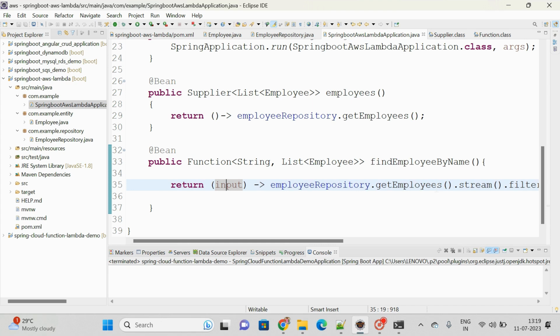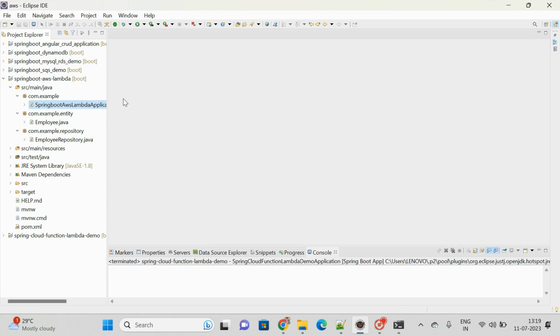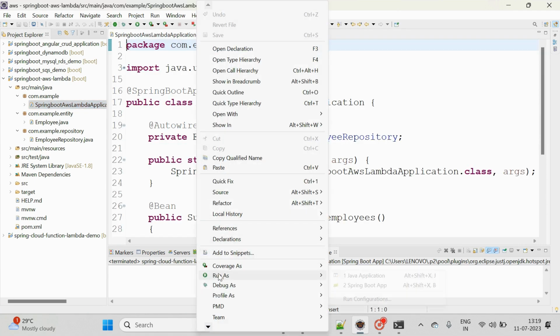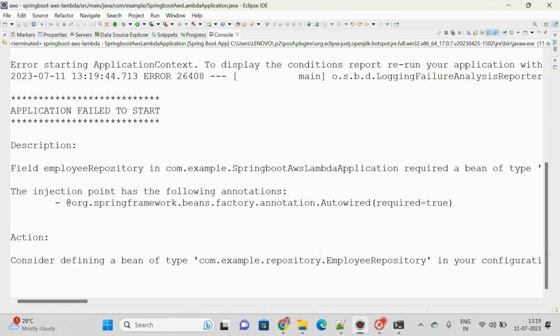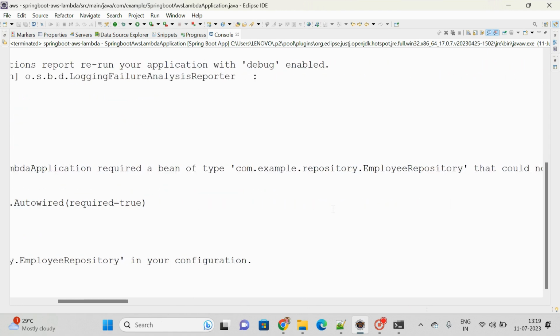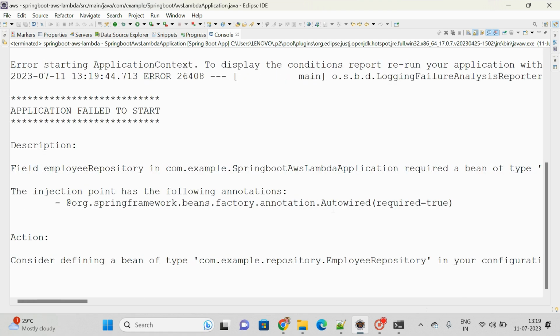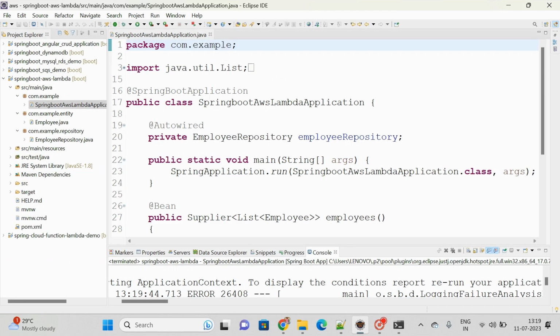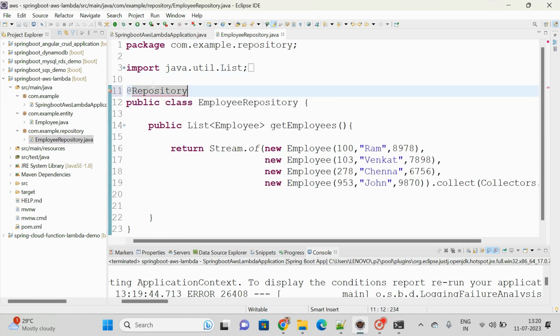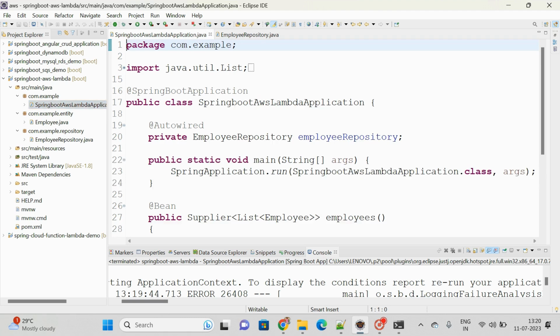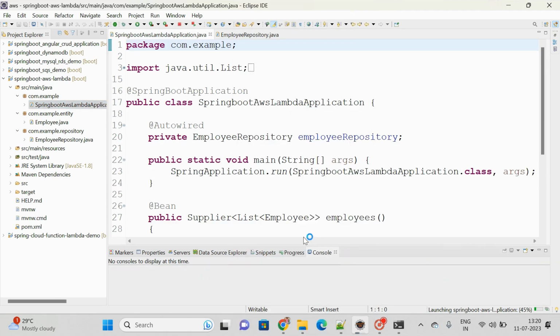Once it is done, I am ready with this. Now I wanted to run locally. First I wanted to check locally whether it is working or not. To do that, let me click on run as Spring Boot app. So I already told you, field employee repository required a bean of that type that could not be found. Might be, one second, in the employee repository I am placing the stereotype annotation. Might be it is not autowiring, it is saying. Let me run one more time.